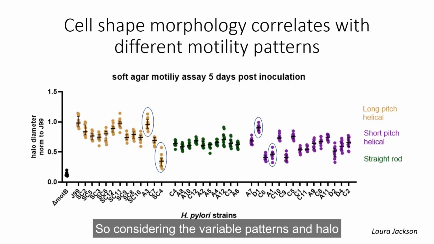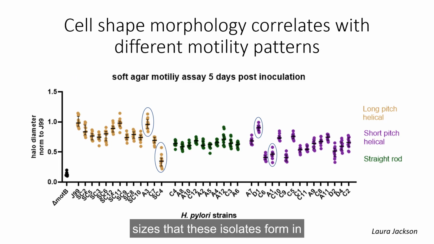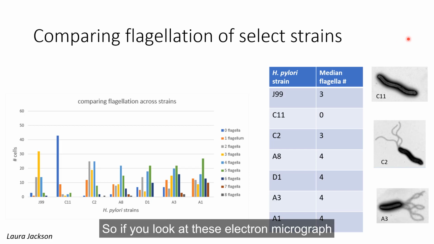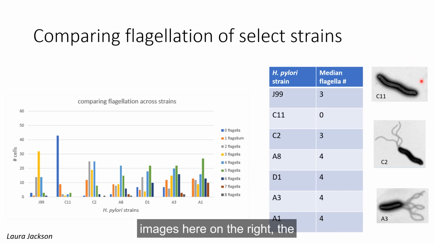So considering the variable patterns and halo sizes that these isolates form in soft agar, we wondered if perhaps differences in flagella number across these isolates might account for the heterogeneity that we observe in these phenotypes. So we did a flagella count for select strains that are either outliers or do not form chemotactic rings. If you look at these electron micrograph images here on the right, the topmost picture shows a cell with no flagella, this one shows a cell with 3, and this one shows a cell with 6.